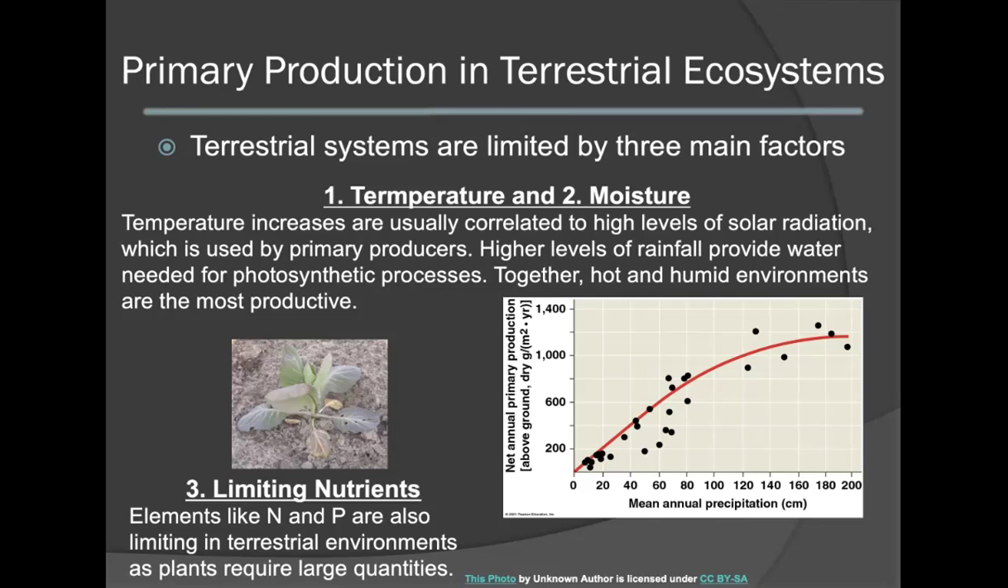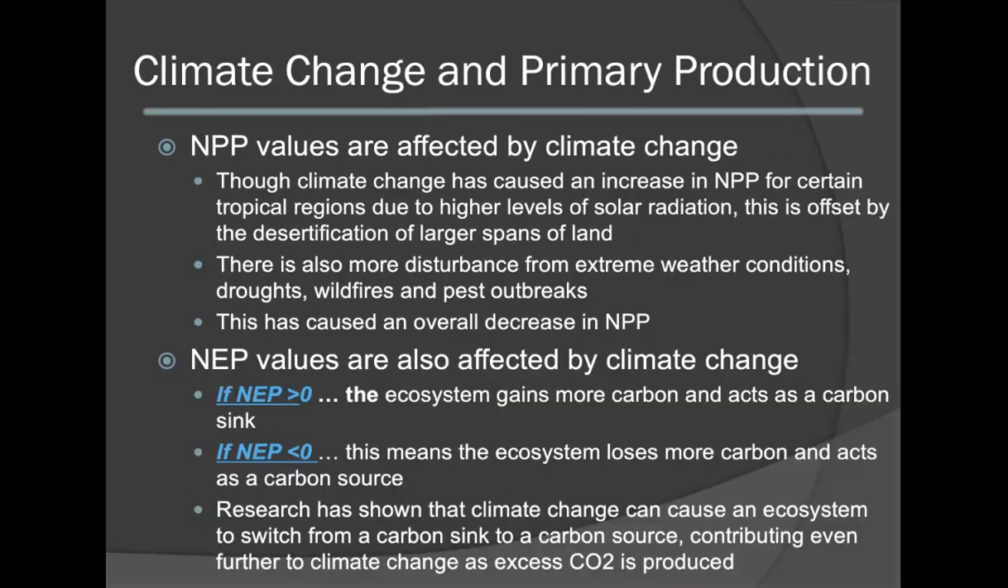As we've seen in aquatic systems, elements such as nitrogen and phosphorus can also be limiting in a terrestrial environment. This is because plants require large quantities of these elements. Climate change has a direct effect on the levels of primary production. NPP values are affected by climate change, as well as NEP values.